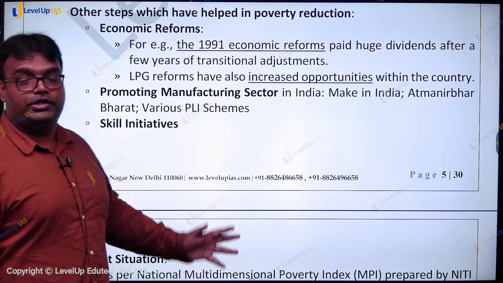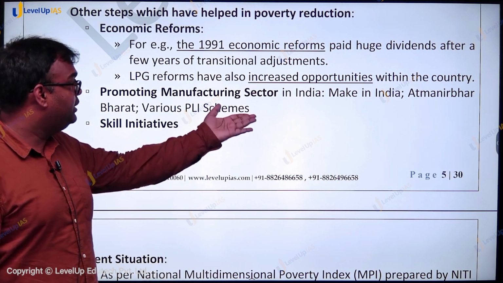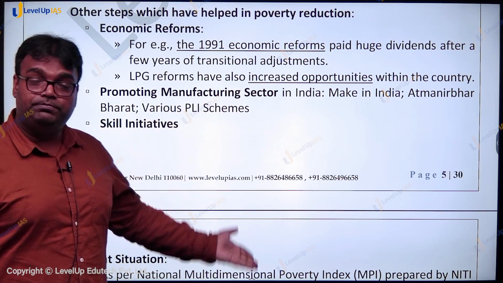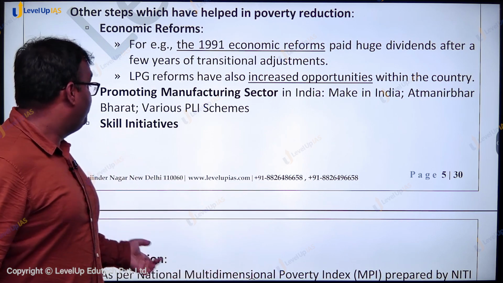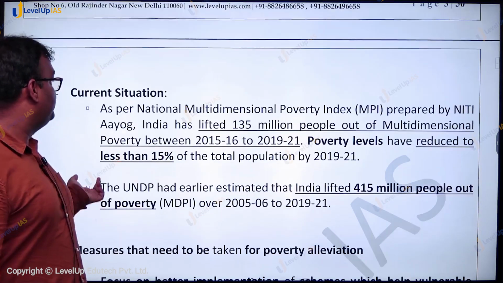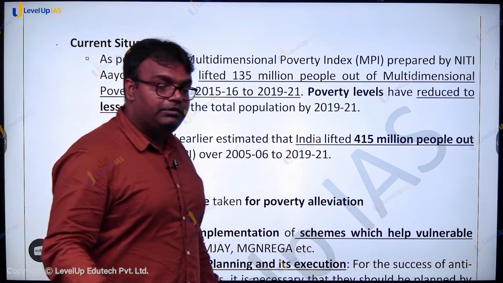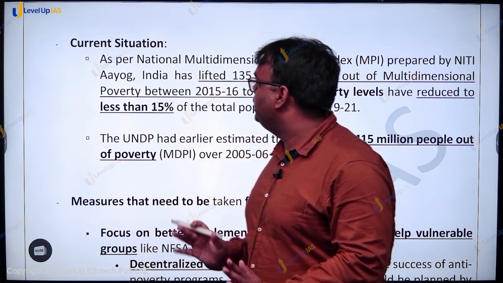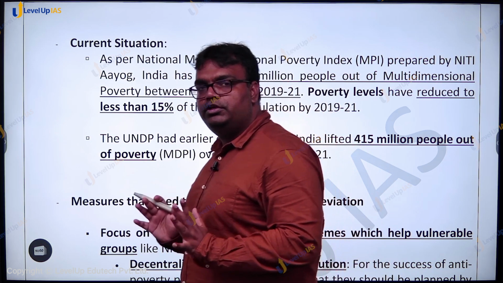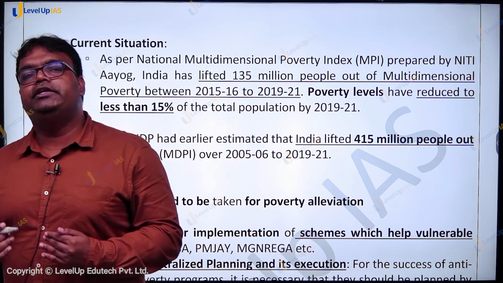To promote manufacturing, several initiatives have been taken, like Make in India, Atmanirbhar Bharat, and various PLI schemes recently. They have also contributed to an increase in the manufacturing sector. There are various skill initiatives like the Skill India program. We have created a new Ministry of Skill Development and Entrepreneurship. All these things have contributed to the fight against poverty.